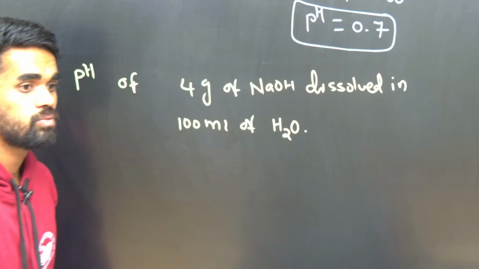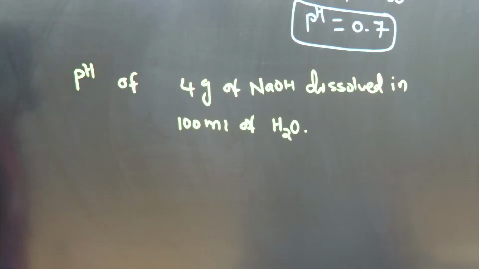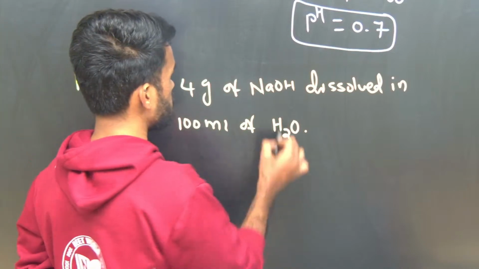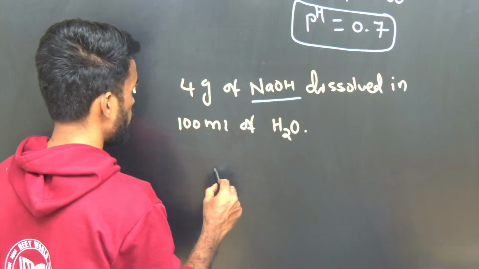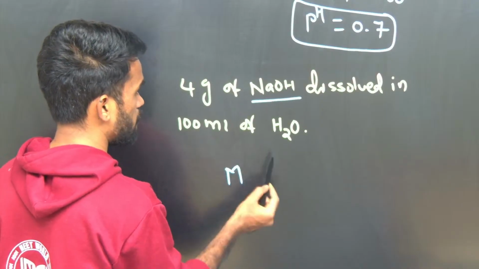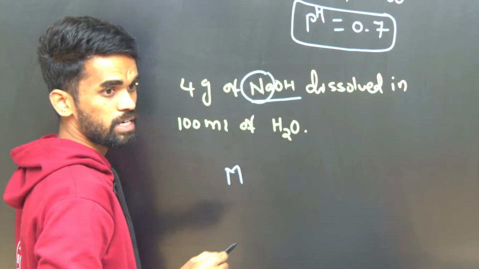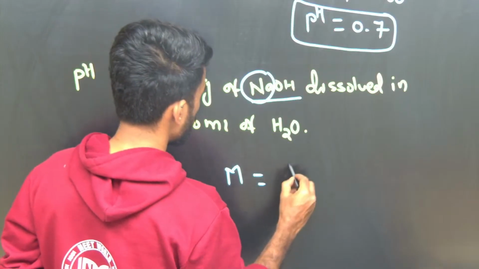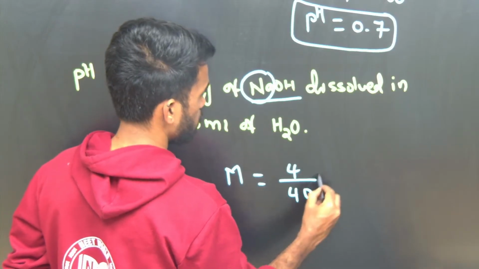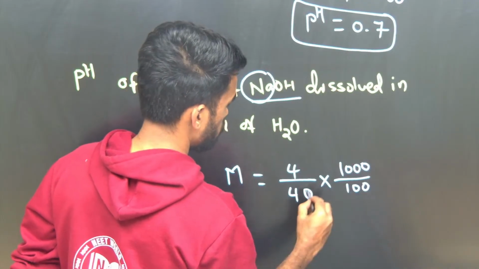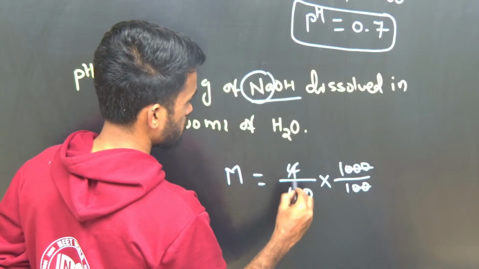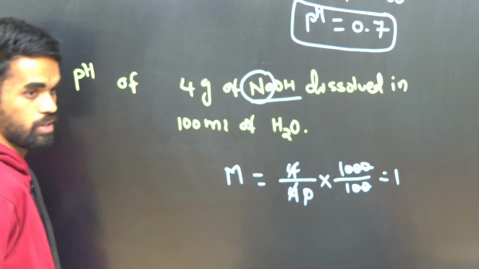First of all, what to do? First, find the molarity of the solution, that is the concentration of OH minus. See, the OH minus ion concentration, how much will we get? Molarity or normality is the same here because its n factor is 1. So how much is it? 4 by 40, into 1000 by 100. So the molarity is 1.